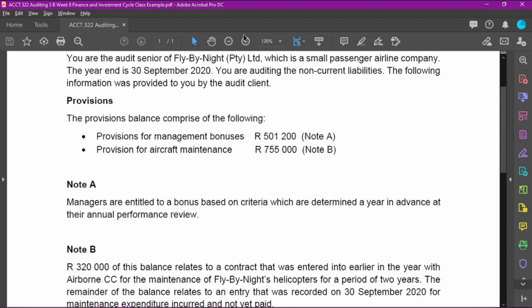But you see, the issue with an accrual is that you have to have an invoice backing it up. You guys know that when you study accruals in accounting, the timing is definite, whereas with provisions, the timing is not definite. As a result, you can raise a provision without an invoice, but you can't raise an accrual without an invoice. For example, accrued expenses, you must have an invoice.